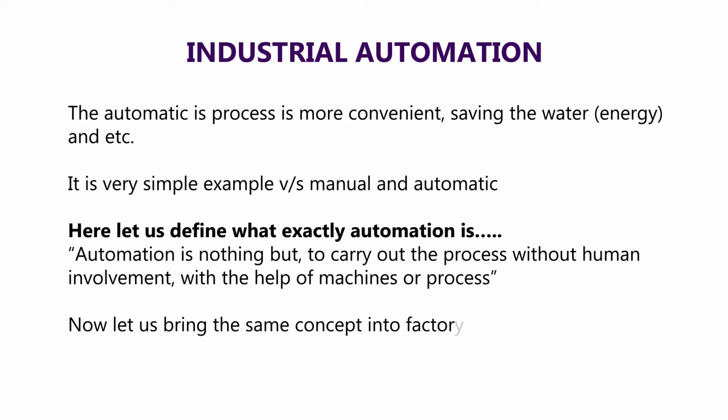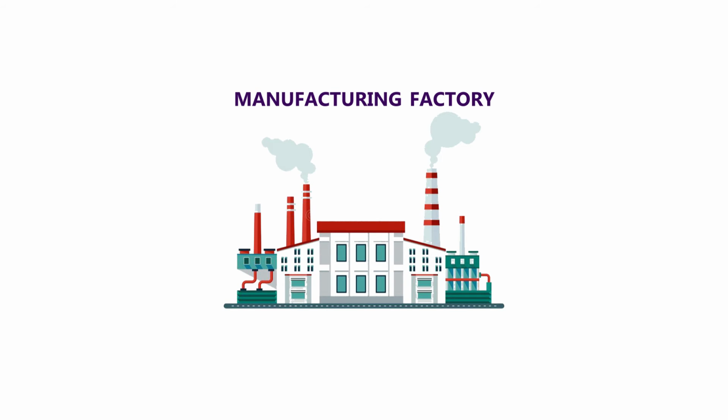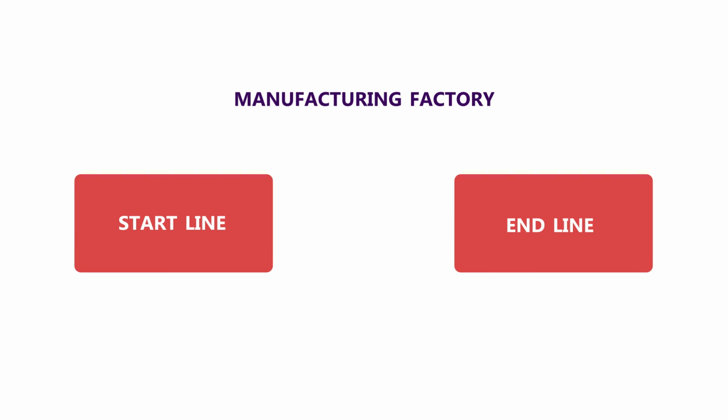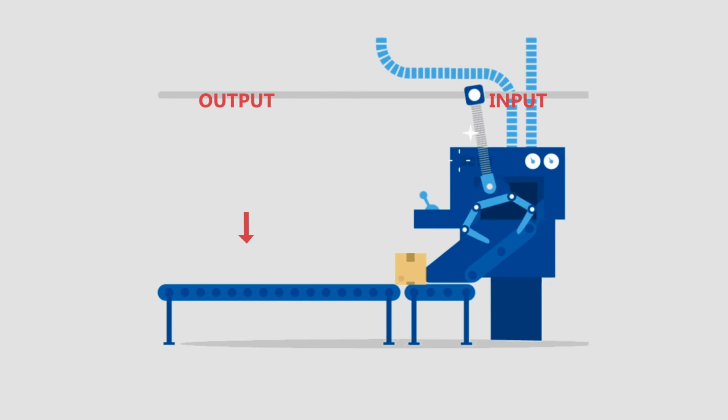Now let us bring the same concept into a factory which is manufacturing biscuits. How does it work? Let us analyze. In any manufacturing factory there is always a start line and an end line, and between these two there is always a process. Let us consider that at the start line I need ingredients to make my biscuits, which become my input, and at the end line I get my final product, which becomes my output.